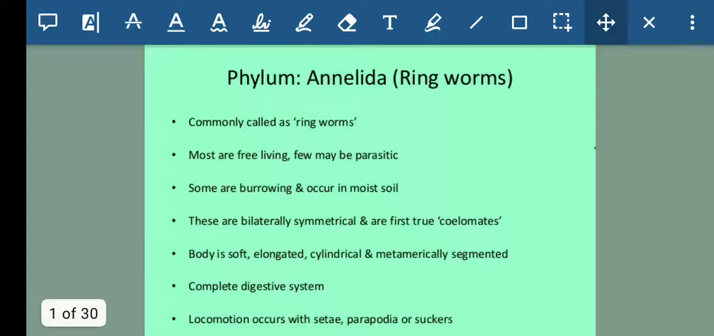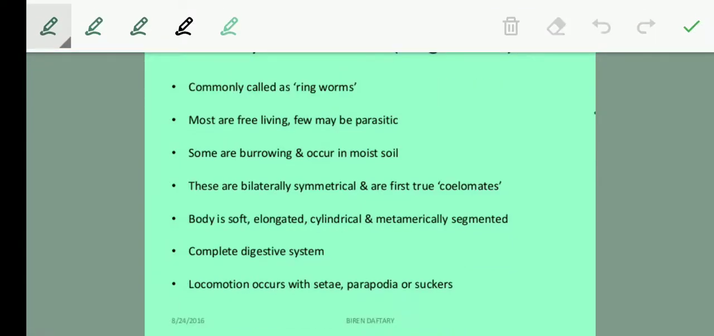Hello students. In this module we'll be studying the various phyla, and the very first you can see here is Annelida, which are commonly called ringworms. Students, they are basically free living, and a few may be parasitic, but mostly they are free living. Some are burrowing and they occur in moist soil. So the soil in which they live is the moist kind of soil.